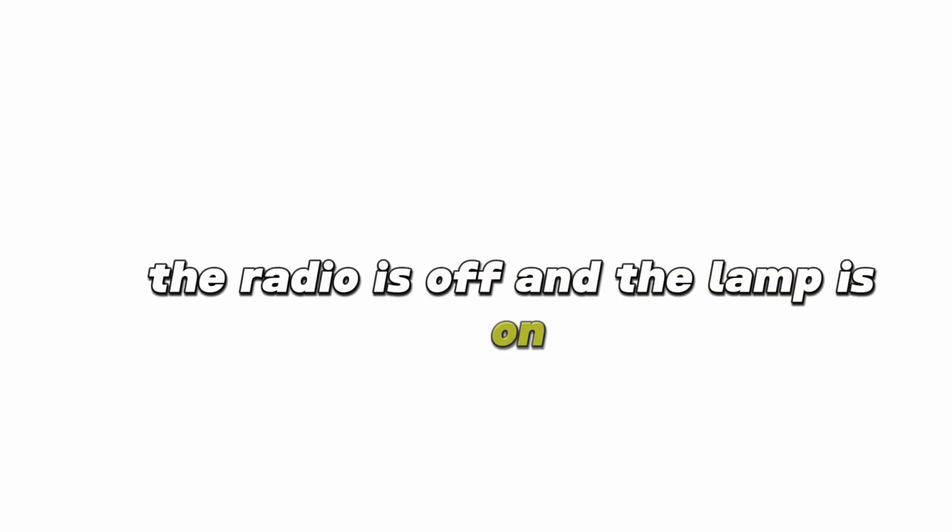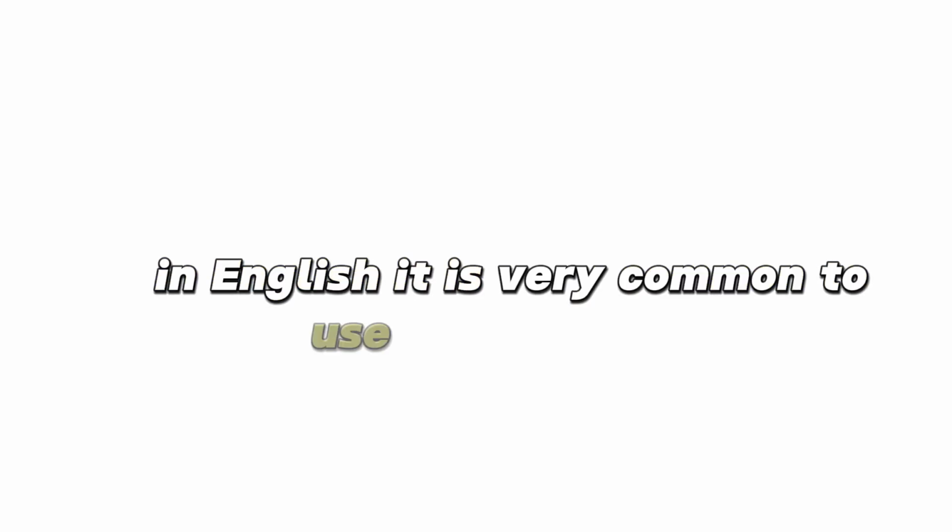There are a lot of records and books in the bookcase. There is a lamp on the desk, too. The radio is off and the lamp is on. Mark is sitting at the desk. There is a record player on the bookcase. Note: in English, it is very common to use the numeral one in contrast with the other, meaning one and the other.